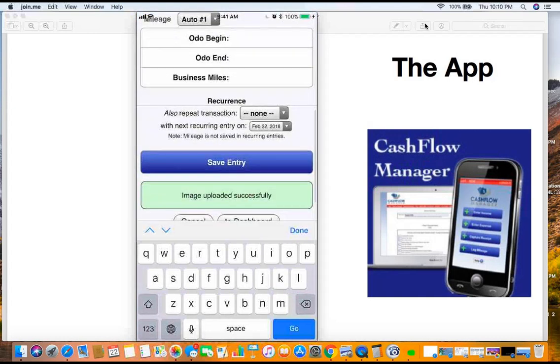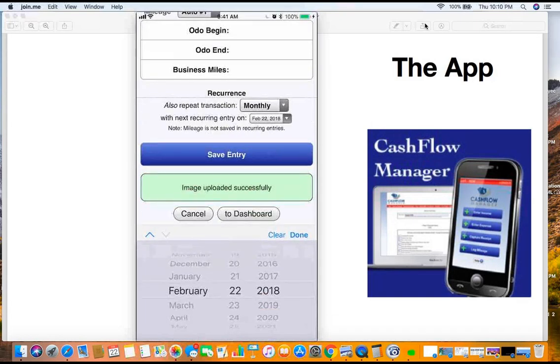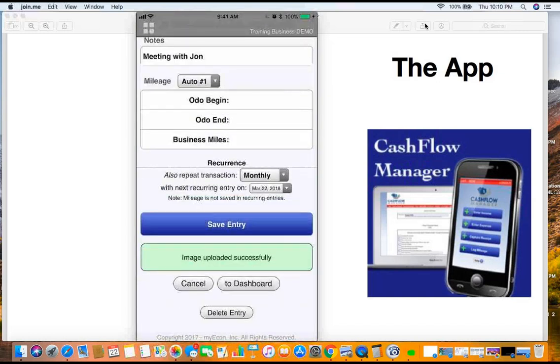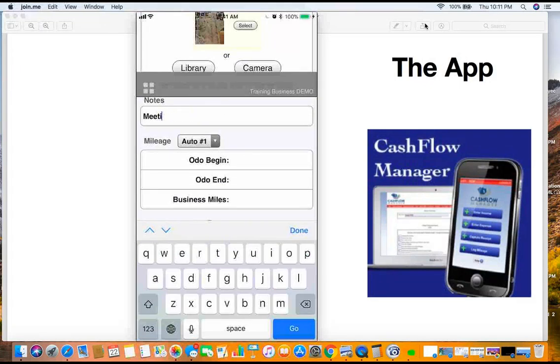Now we go down here. Let's go here and hit repeat. So we're gonna repeat this monthly. All right, and our next date is gonna be March. Okay. So we know it's going to be in March, about 30 days from now. What that's going to do is make record keeping very simple and easy. So now every 30 days, our system is going to alert you, and it's going to say, hey, you have this expense. Did you have that right now? Okay, you can take that meeting with John out of there since you made it a recurring expense. Let's go ahead and do that now. Okay, so we don't necessarily need notes with that.